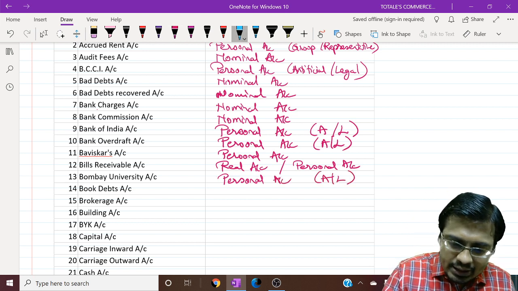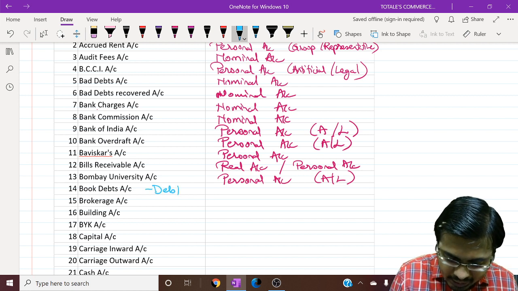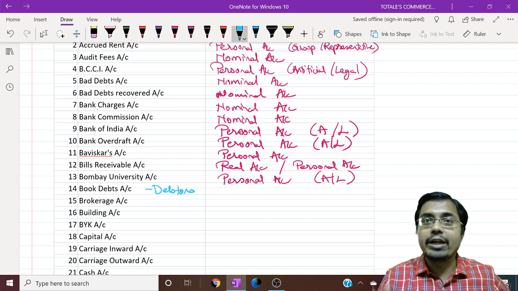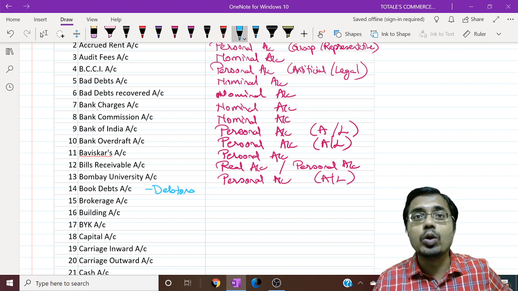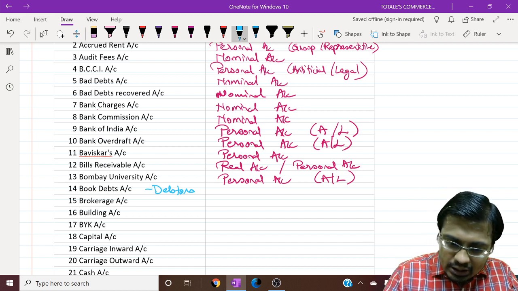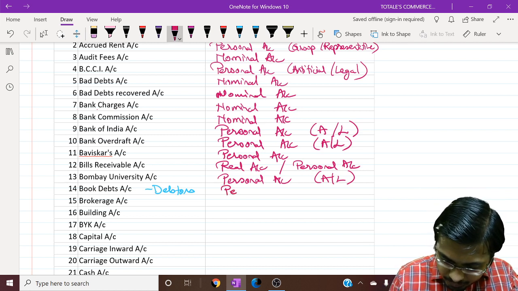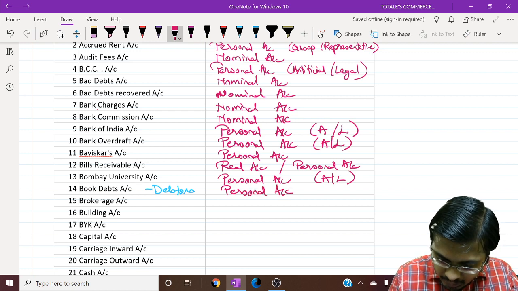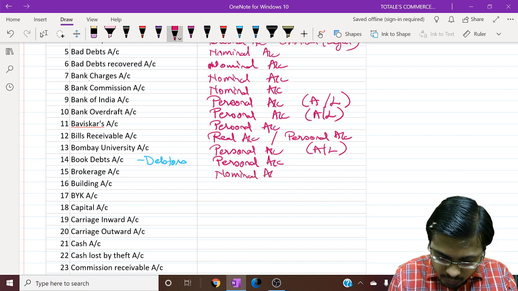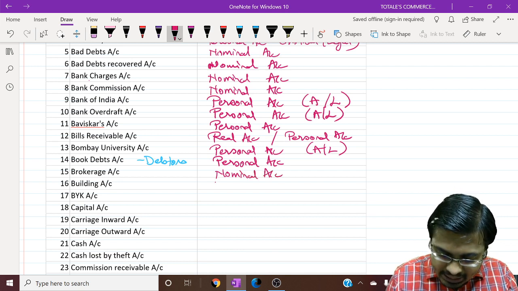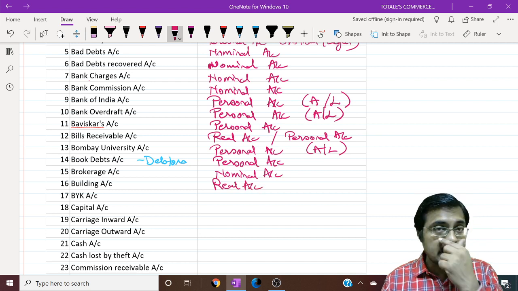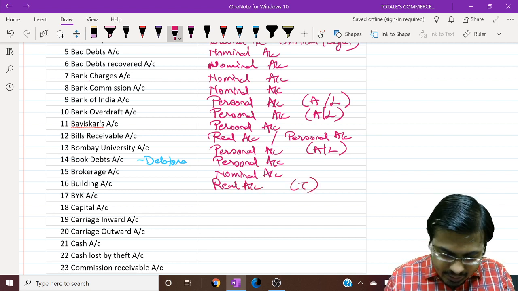Now what are book debts? Book debts denote debtors. Book debts, not bad debts. Book debts, B-O-O-K. Book debts denote debtors. So debtors are basically what? They are personal accounts. Brokerage is an expense, so it is nominal account. Building is a thing, it is real account. Which type of real account? It is tangible real, because you can see, feel and touch it. So it is tangible real.